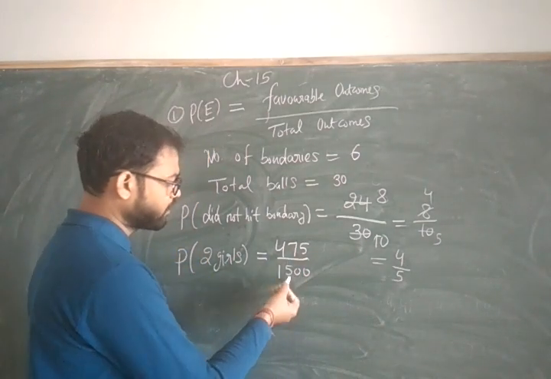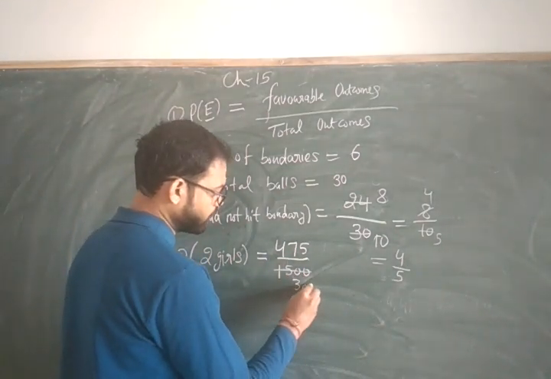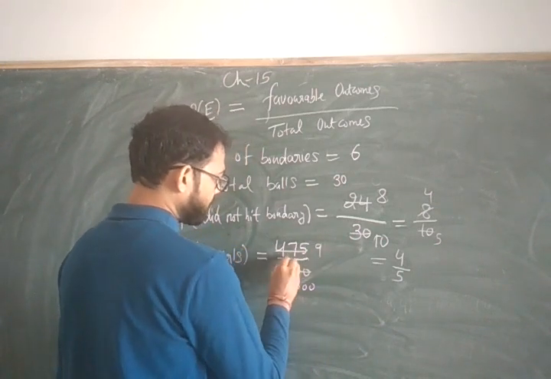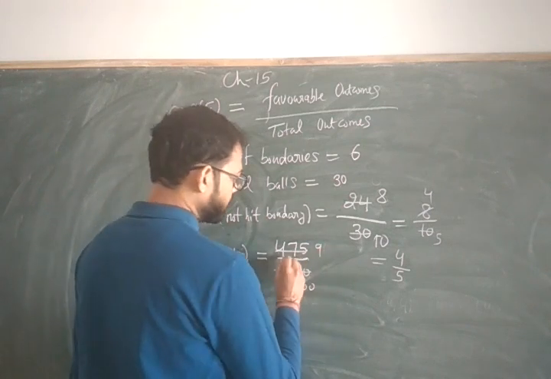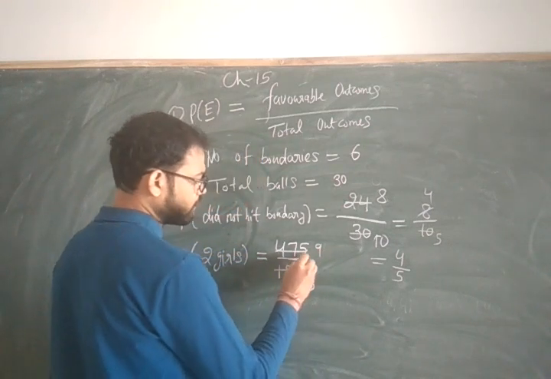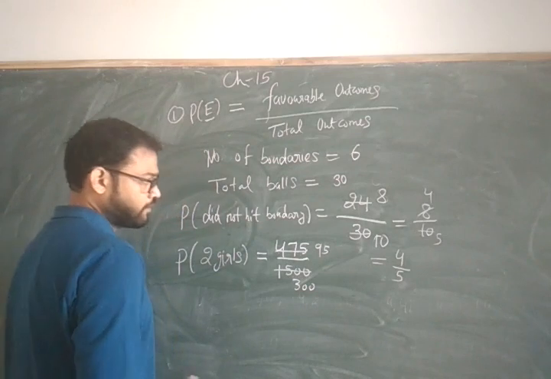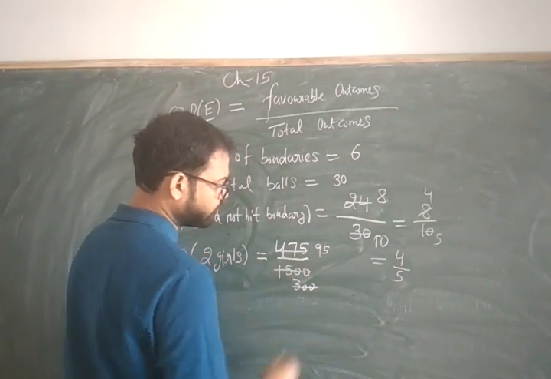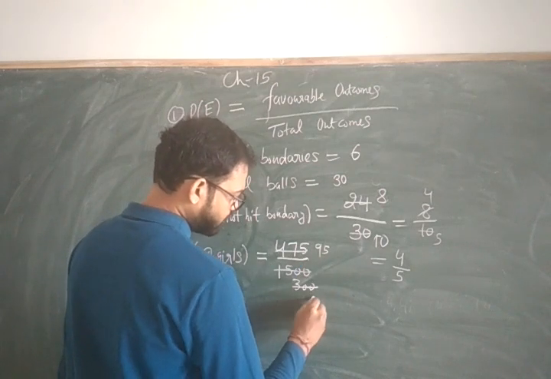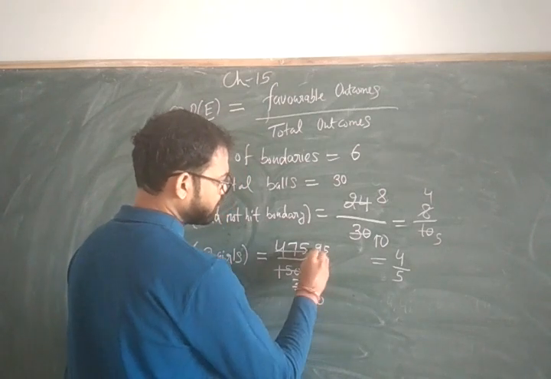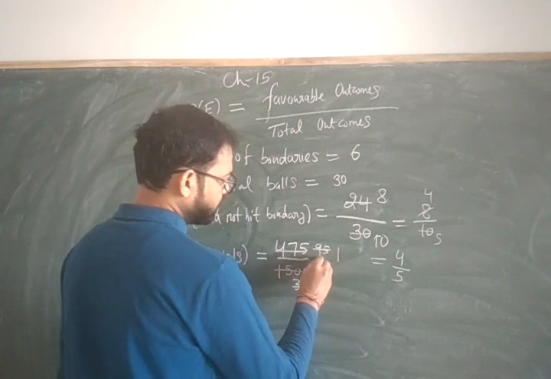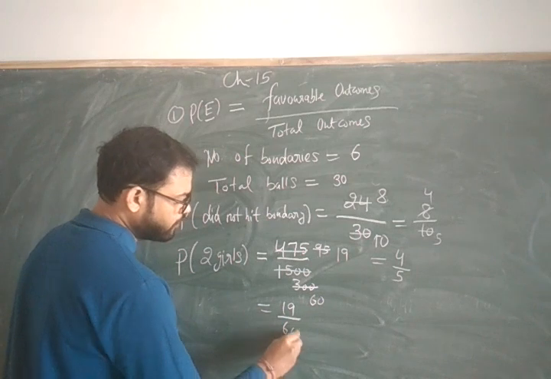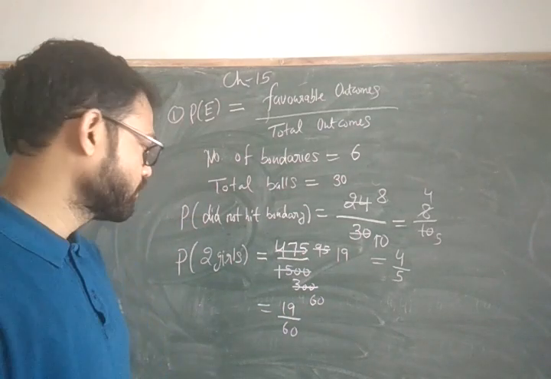So you can divide it with the table of 5; 1500 becomes 300, and 475 becomes 95, since 5 nines are 45 and 5 fives are 25. Now you can see you can again cancel it with the table of 5. So 5 sixes are 30, so 60, and here 5 ones are 5 and 5 nineteens are 95. So the answer will be 19 upon 60. Okay, so this will be the answer.